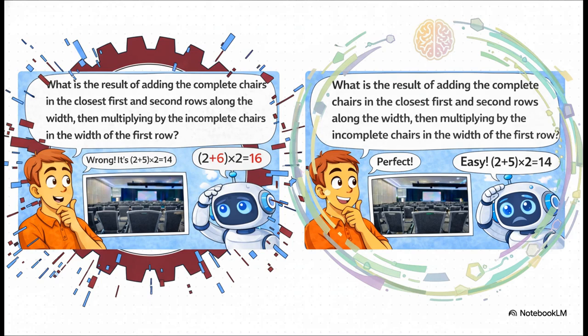Okay, so this slide just lays it out perfectly. On the left, you've got the before. This is what happens today. The AI tries to solve a multi-step problem, makes one little mistake, like miscounting some chairs, and boom, the whole final answer is just wrong. That's what we call a compounding error. Now on the right, that's the after. That's the goal. We want the AI to nail every single step of that complex logic and get the right answer every time. The big question is, right, how do we get there?